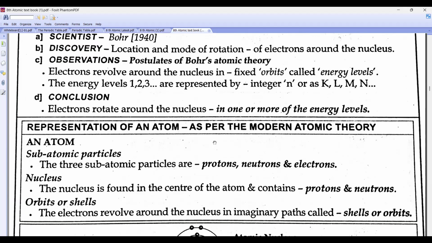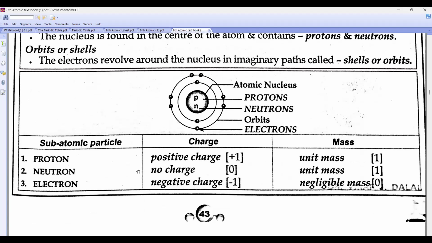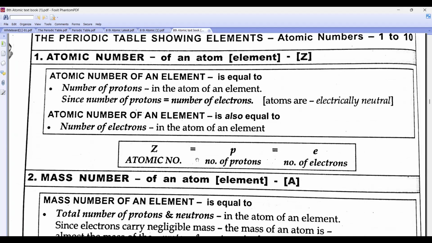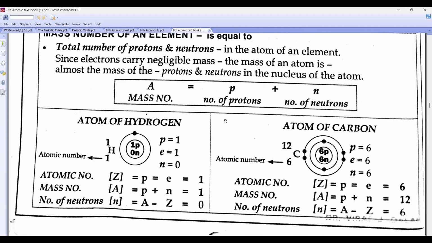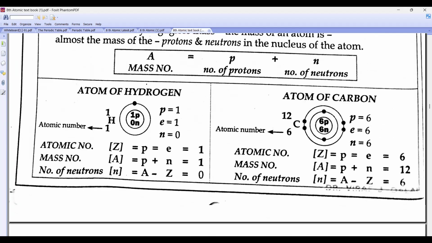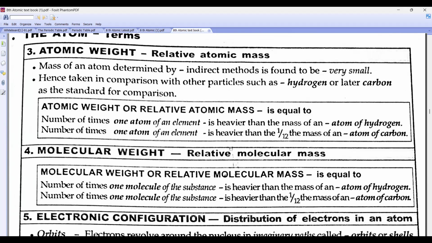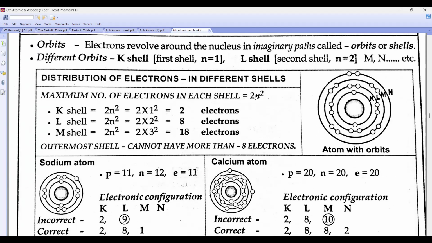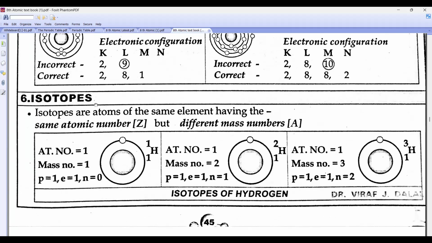Then, beta, we did the structure of an atom. Then what is the charge on proton, electron, and neutron, and the mass. Then we studied atomic number Z, proton, electron, mass number. Then we did how to find neutron number, right? Then we did what is the electronic configuration and how many electrons can be accommodated in a particular orbit, right? Then we studied isotopes. Last class we did isotopes, na beta, right?